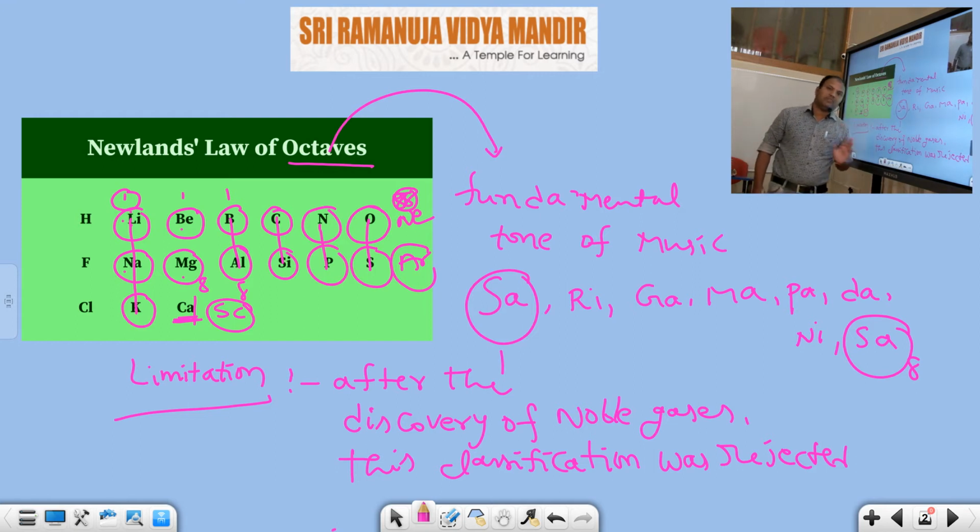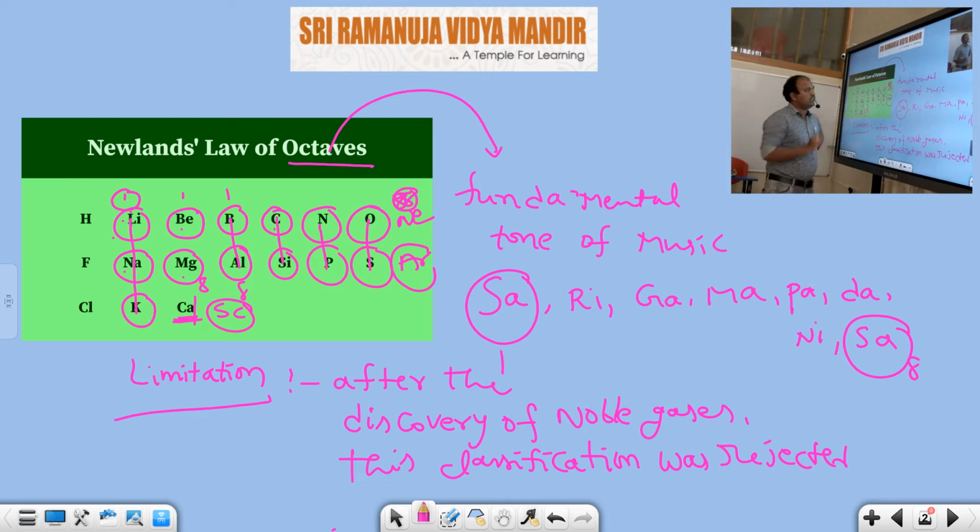What does Newland's octaves law mean? Newland is the scientist. He arranged the elements with respect to the increasing order of their atomic weights. You should observe that compared with this one, this atomic weight is more. Compared with this one, this atomic weight is more. That means he arranged the elements in increasing order of their atomic weights.